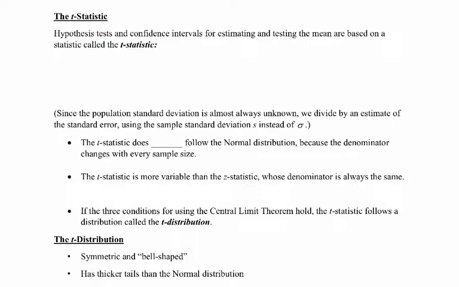All right, last thing I want to talk about is something called the t-statistic. So hypothesis tests and confidence intervals, we use those earlier in the course to estimate the population proportion. Now we can use them to estimate the population mean, or to test the mean according to some hypothesis. And they're going to follow a distribution now that's called a t-statistic. So this is what we would use when we don't know the population standard deviation, sigma. So a lot of times we don't know the population standard deviation. We may have an estimate on the mean, but we don't necessarily know what the standard deviation is. So this will create what's called a t-distribution for us.